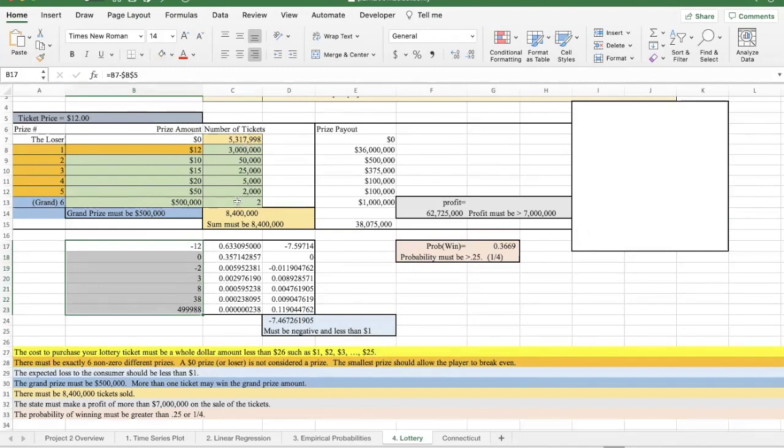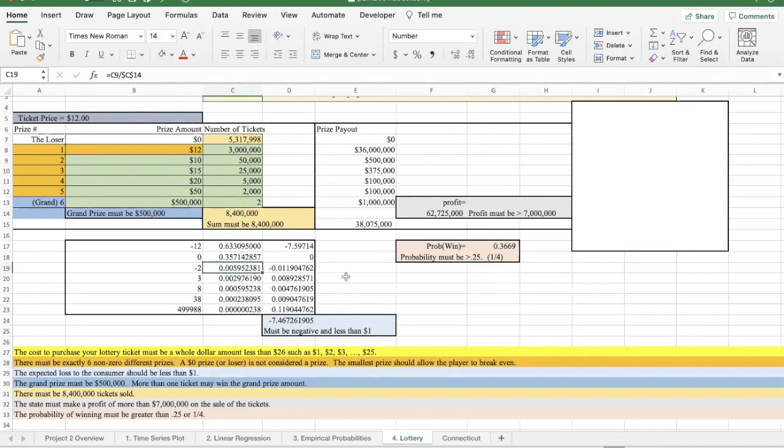Over here, the number of tickets. If you wanted to calculate the probability of winning, you just take the number of tickets of that prize amount. So for the loser, there are 5.3 million of those. If you take 5.3 million and divide by the total tickets, 8.4 million, you have a 63.3% chance of losing this game. You would calculate all the other probabilities in the same way. For example, for the probability that corresponds to 50,000, you just take the 50,000 and divide by the 8.4 million, and you get the probability of winning that prize.